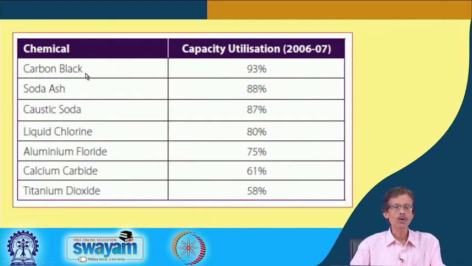One such is your carbon black, then the soda ash, that means the sodium bearing compounds, then also the sodium chloride, sodium hydroxide and the caustic potash. Similarly, the caustic soda is also there. Then liquid chlorine, whether we will be able to make some amount of it. As we all know, sodium hypochlorite NaOCl is the typical bleaching agent. Similarly, chlorine is a gas, so it can also be available in liquefied form, and liquid chlorine can be a useful inorganic material for different purposes.